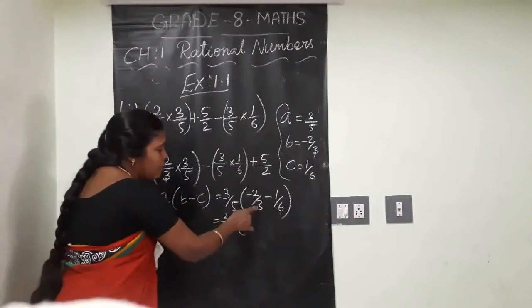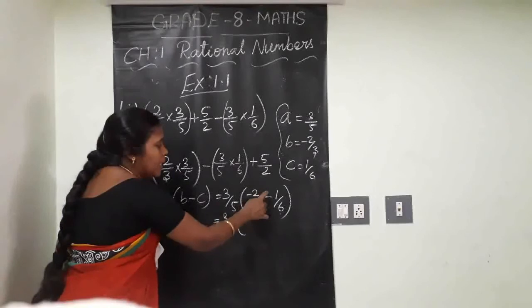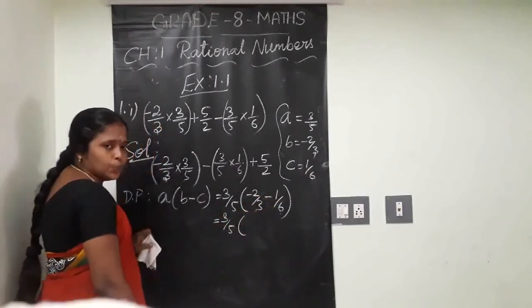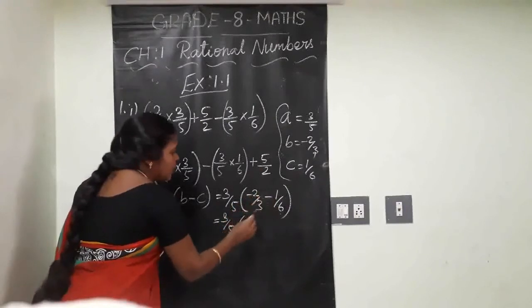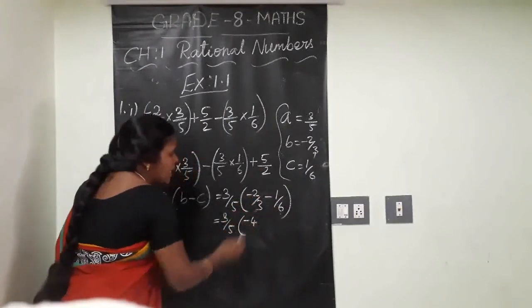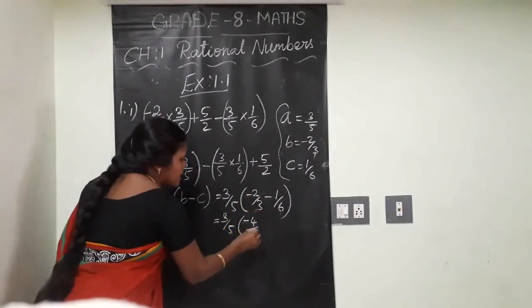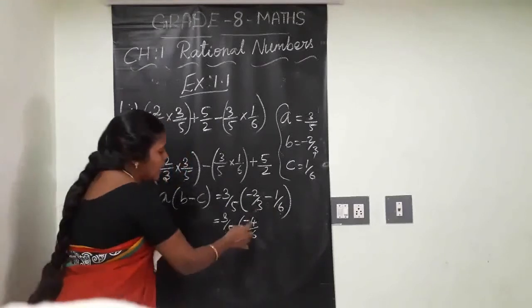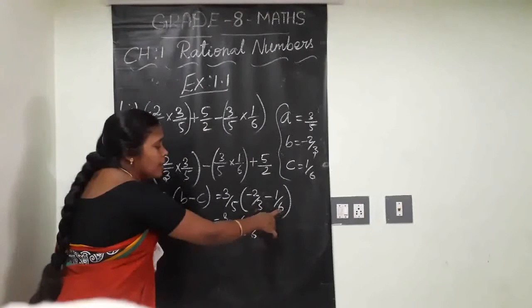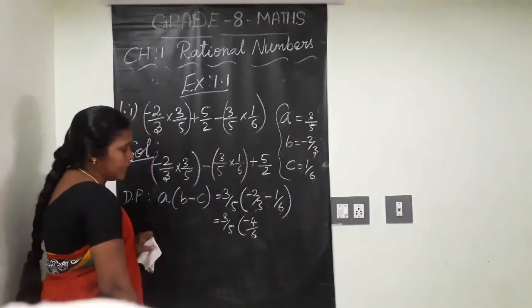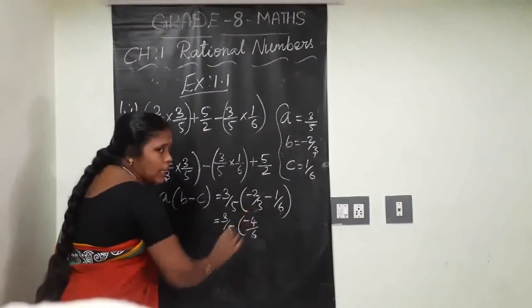For the first fraction we want denominator 6, so what to do? We multiply by the common number 2 by 2. Yes or no? At that time what comes? Numerator, minus 2 into 2, minus 4. Denominator, 3 twos are 6. Clear? So minus 4 by 6. What I did was take the LCM of 3 and 6, because both are unlike.